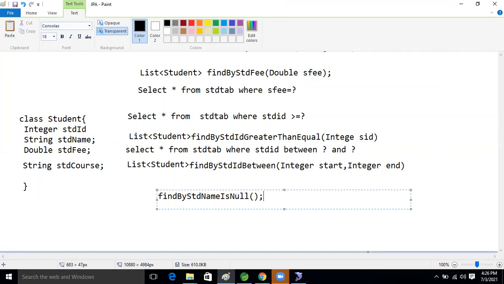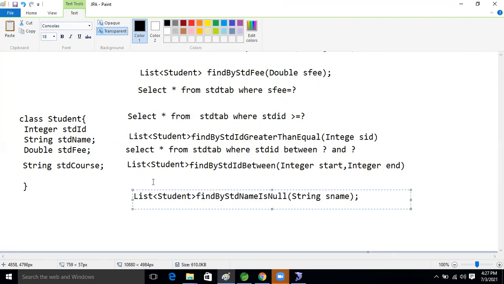What is the argument, guys? It is a String type, so we will take a String, sName. Now what is the return type? It is a List, a list of Student. Good, this is the method.